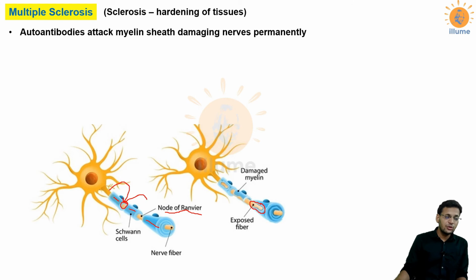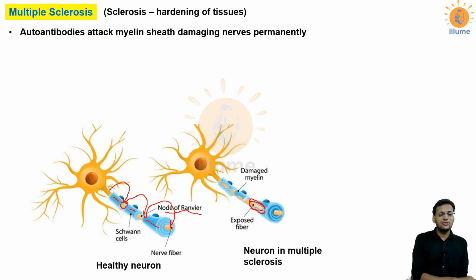Now, the impulses would move in this way. This is called saltatory conduction. Now, because of the damage of the myelin sheath, the saltatory conduction won't take place, and the neuronal transmission becomes very slow, and it may even be absent.